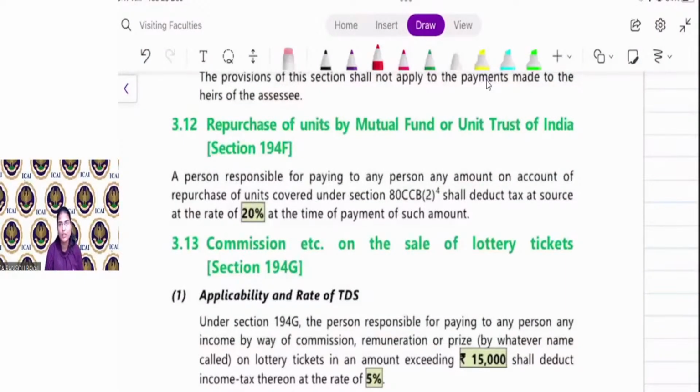So they are required to deduct TDS at the rate of 20% at the time of payment. So here the rate of TDS is 20% and the time of deduction is at the time of payment. Clear, everyone?